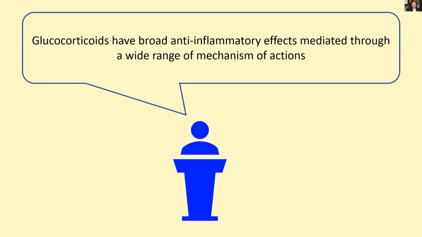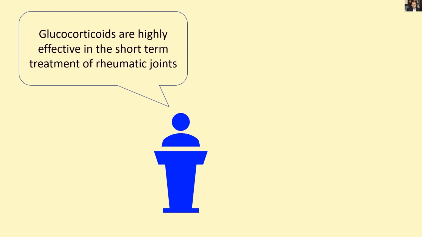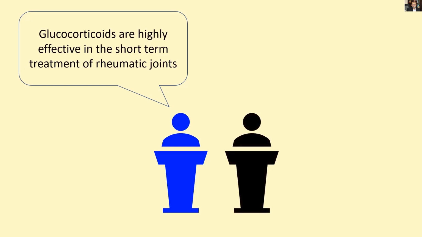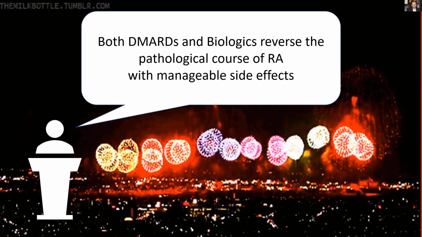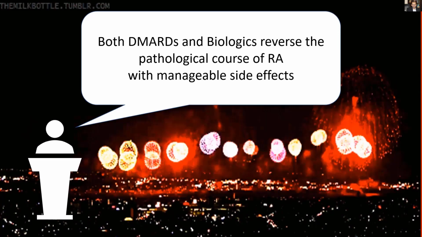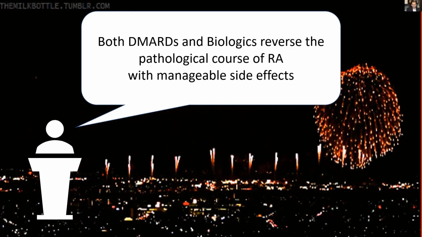Glucocorticoids have broad anti-inflammatory effects mediated through a wide range of mechanisms of action. Glucocorticoids are highly effective in short-term treatment of rheumatic joints. However, they have serious side effects with long-term use. Both DMARDs and biologics reverse the pathological course of rheumatoid arthritis with manageable side effects.